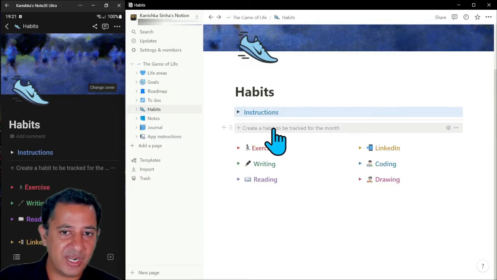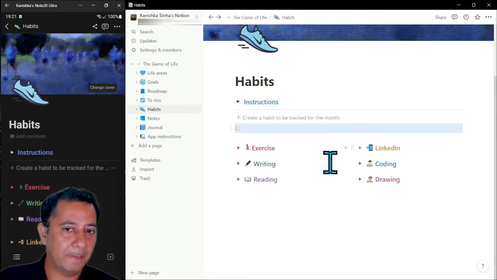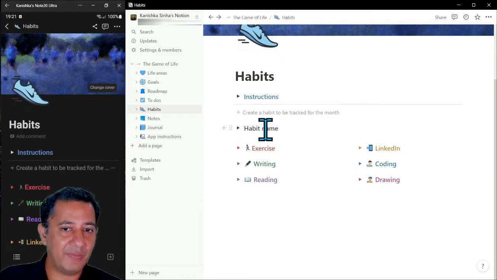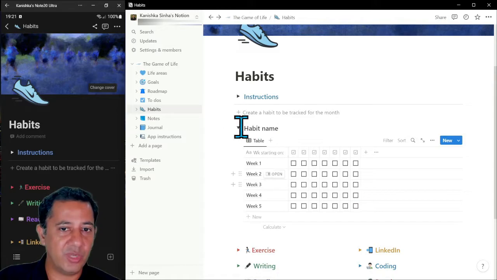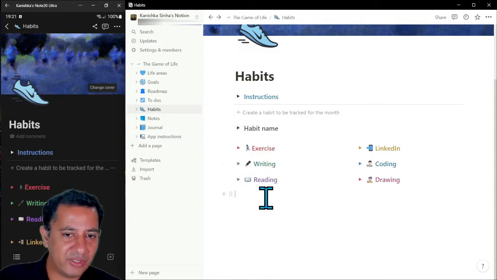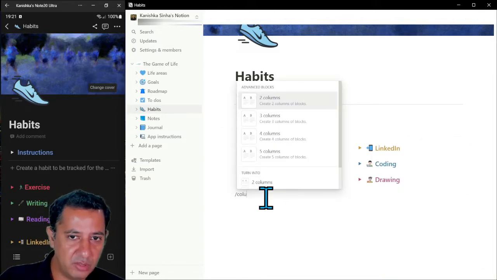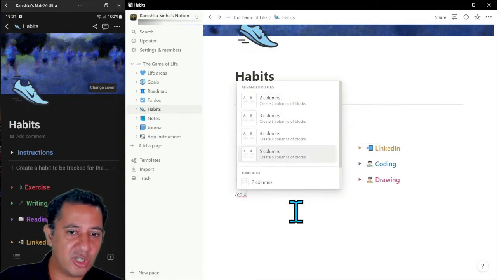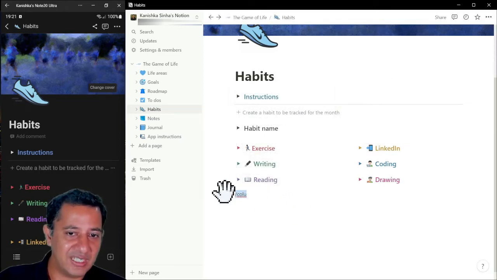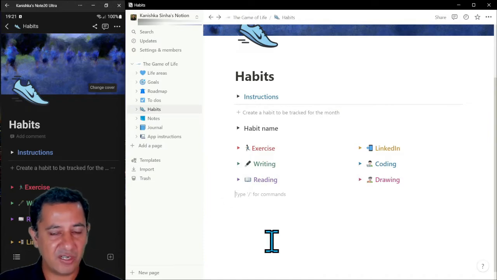Okay. If you want to create one from scratch, you can just click this button over here, right? So click create a habit to be tracked for the month. You click this, and it will create the habit name. You can change the habit name. You can put in your icons over here. You can put in the week numbers, and you can drag them. You can even create different columns. So if I put column over here, I can put in 2 columns, 3 columns, however you want to see them, basically, right? So that's one of the advantages of Notion.